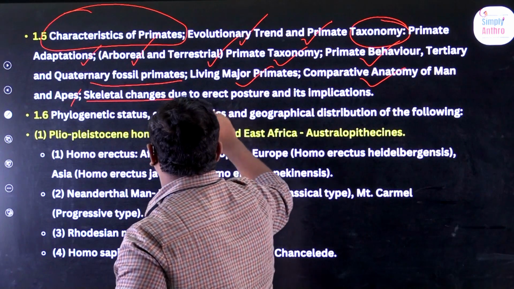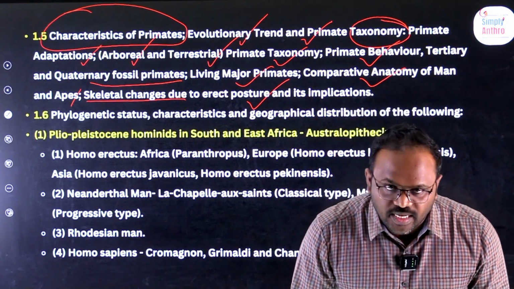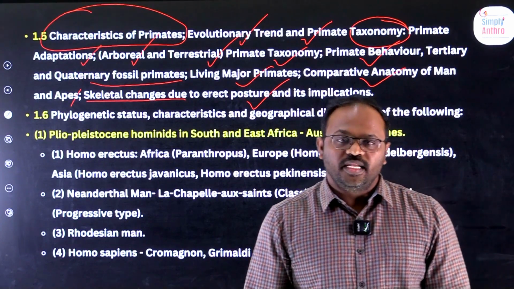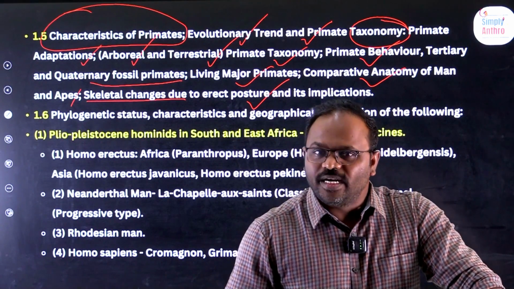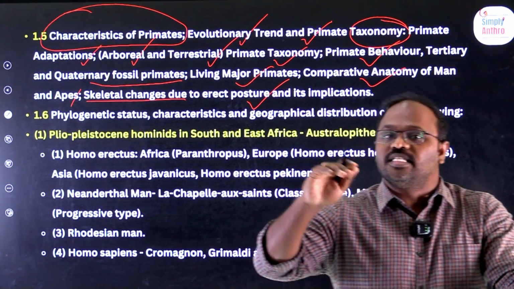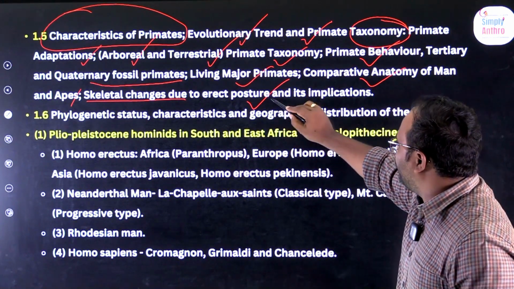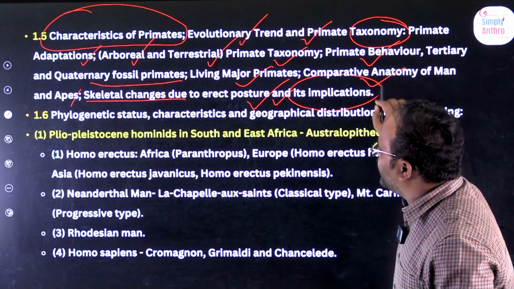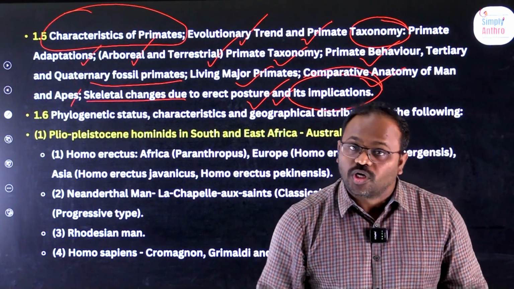And what are the skeletal changes due to erect posture? This is called erect posture. Initially, the human or the animal is quadrupedal. Later, they become bipedal, with erect posture. What are the changes that made humans adopt an erect posture? Very important. And what are the implications of erect posture? When you become erect, what are the advantages? What are the disadvantages?